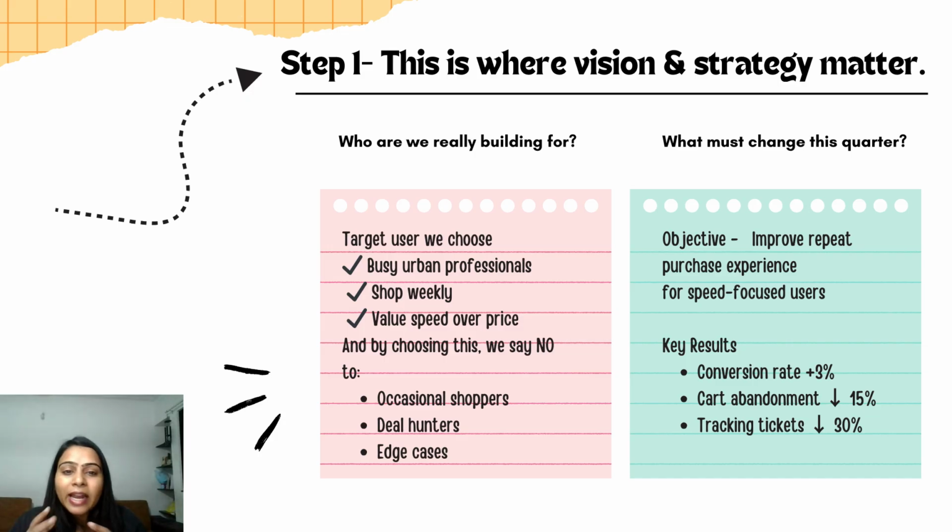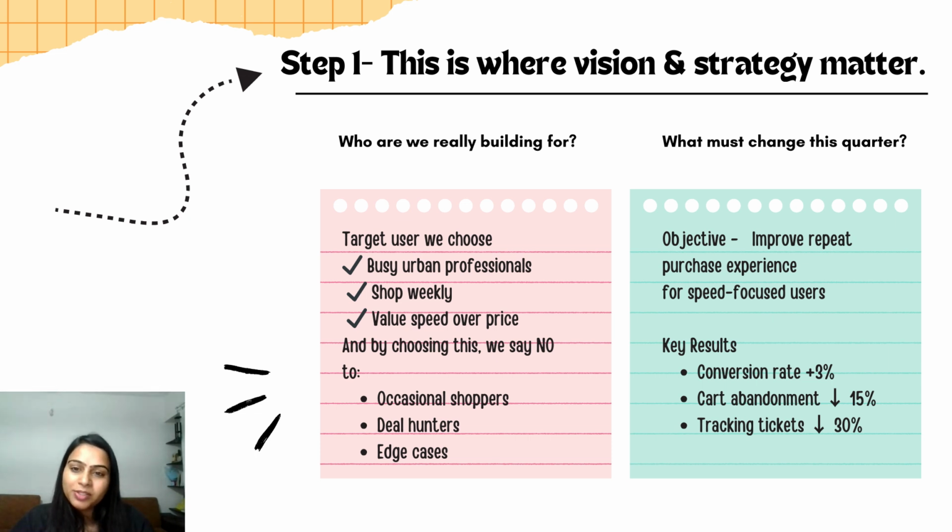Now we translate that strategy into OKRs by asking one question. What must change this quarter for this user? Objective: improve the repeat purchase experience for speed-focused users. And here are the key results. Conversion up by 3%. Cart abandonment down by 15%. Support tickets down by 13%. These are the key results we define to measure objective success.